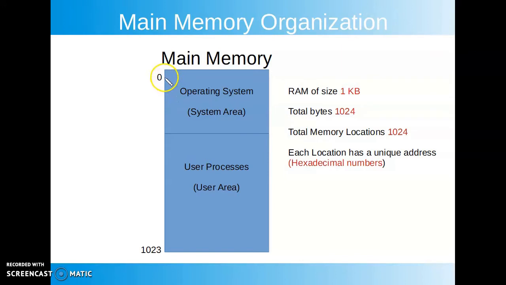The addresses in the main memory start from 0. So from 0 to 1023, all the locations will be assigned different addresses. So addresses are in sequence, they are in hexadecimal notation. So these are some of the important points about the main memory organization.